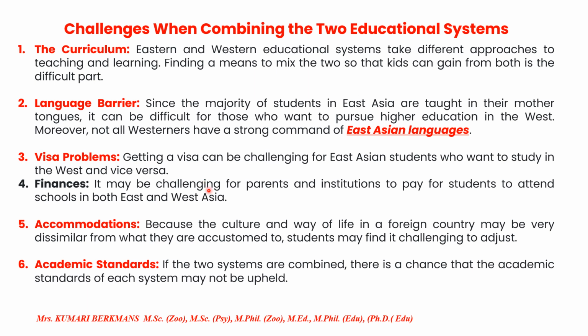Fourth one, finance. It may be challenging for parents and the institutions to pay for students to attend schools in both East and West Asia. Accommodations. Because the culture and way of life in a foreign country may be very dissimilar from what they are accustomed to, students may find it challenging to adjust. Academic standards. If the two systems are combined, there is a chance that the academic standards of each system may not be upheld.